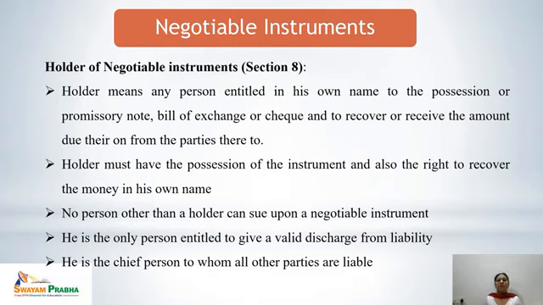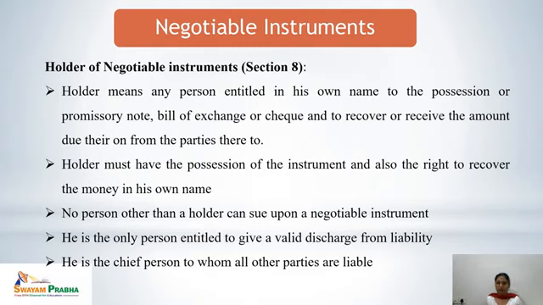It is a must that the holder must have the possession of the instrument and also the right to recover the money in his own name. That means possession and ownership of the instrument are two different things. So the holder must have the ownership along with the possession of the instrument. Only then can the holder recover the money in his own name. And it is sure that no other person than a holder can sue upon a negotiable instrument.